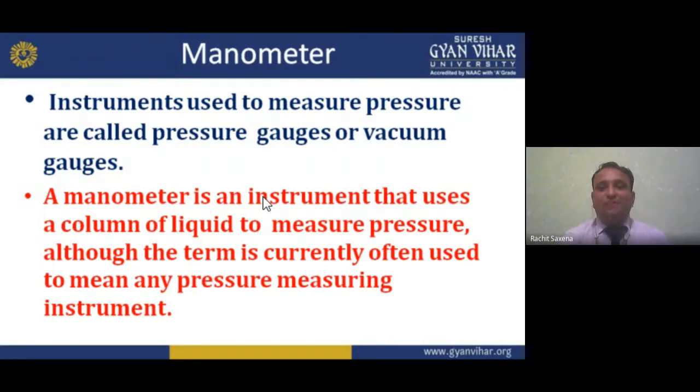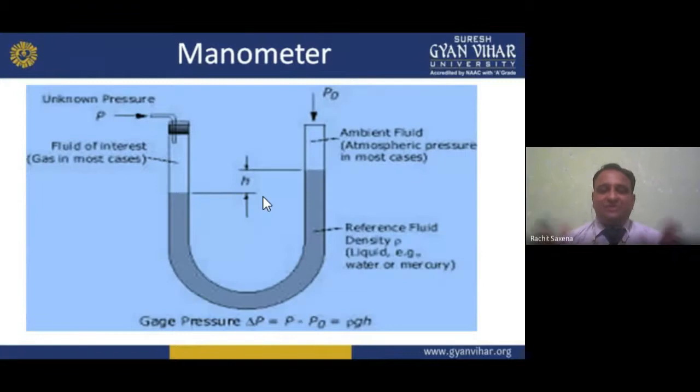Now talking about the manometer, it is basically a simple way to understand pressure. Here we have the U-type structure. The gauge pressure is given as P minus P naught, that is P_G. Here we have liquid filled in a U-shape. That is the reference fluid, with density rho, and the liquid may be water or mercury. We fill it with water or mercury.